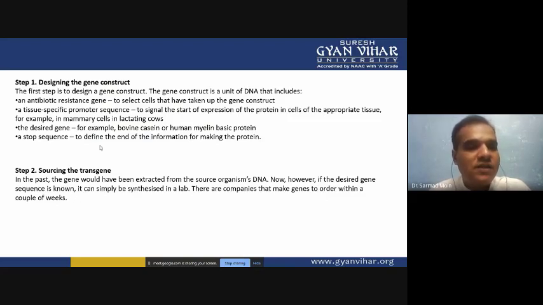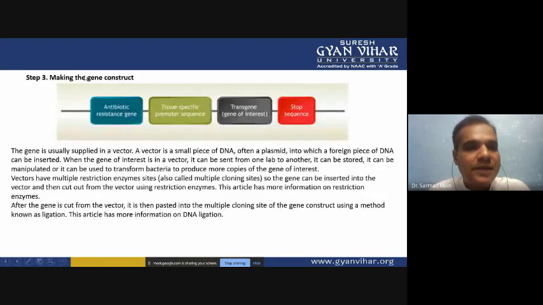So wherever you want to isolate you can isolate, or if you want to synthesize a new gene which is able to produce a pharmaceutically important protein, anything you want to do. Artificially you can synthesize a gene, or naturally if you want to isolate, you are able to isolate the transgene. Then making the gene, as we earlier discussed, whatever gene you want to transfer, the gene of interest, you